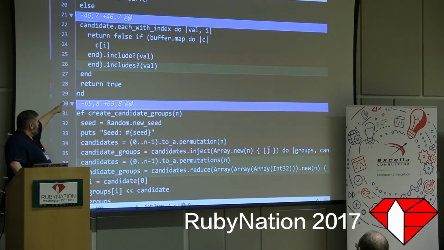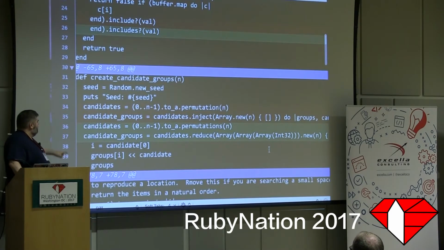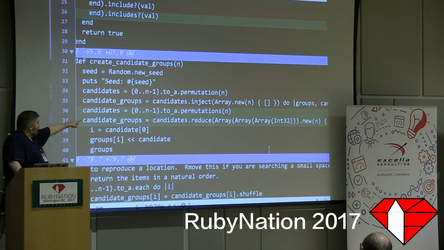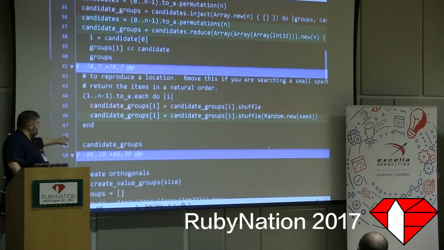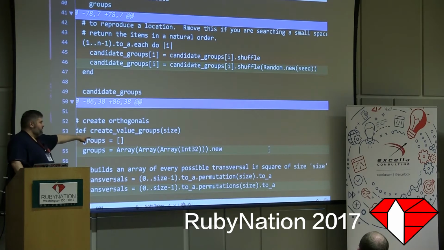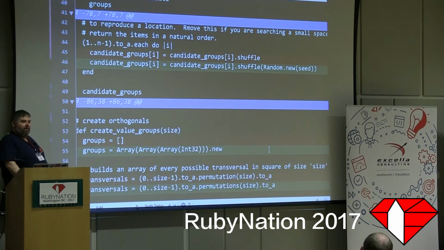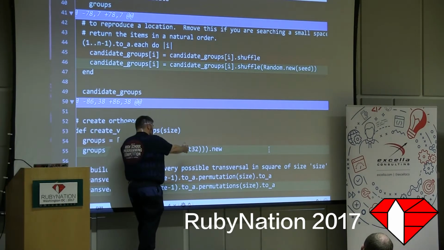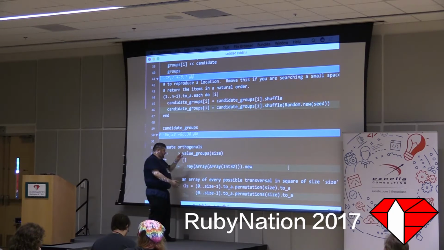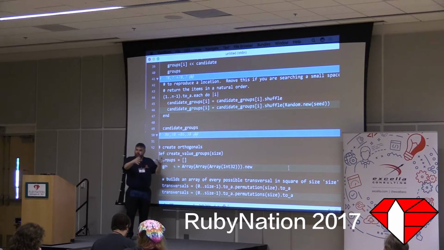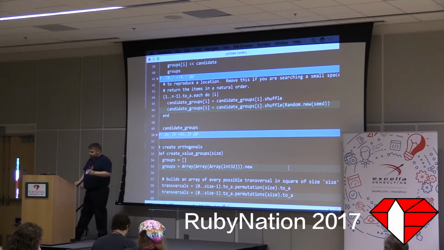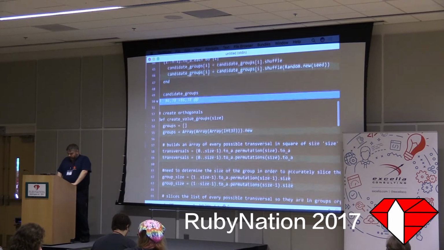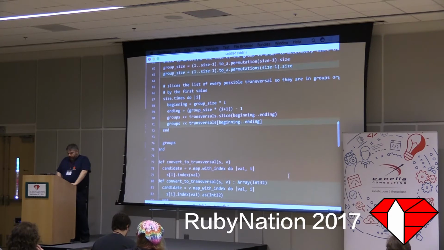In Ruby we have include, here we have includes. Right? Here we have an inject versus a reduce, permutation versus permutations. Minor differences, right? There's some type stuff in here. Array of int32. Wow, that seems ugly. And truthfully, this is one of the hard things about doing this in Ruby as well, is that I have my row that I'm looking for, which is an array of integers. And then I have that as a square, which is an array of things. And then I have an array of those, which are all the candidates of all the squares, of all the rows, of all the... And we're going to look at how type actually helps us with that. Right? But these changes are not really that dramatic.